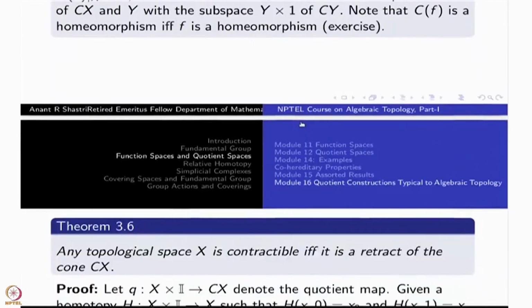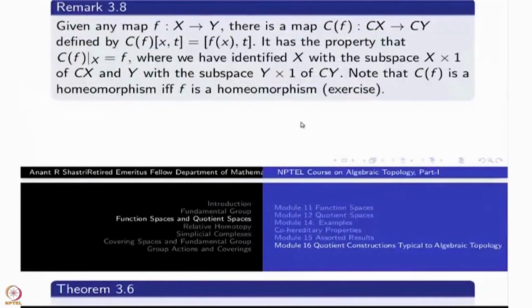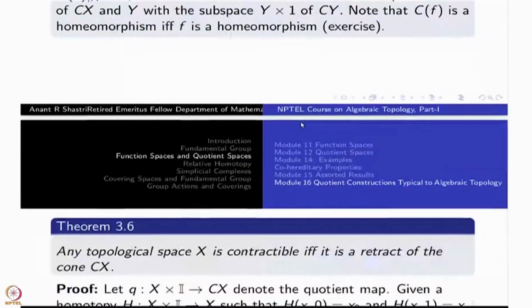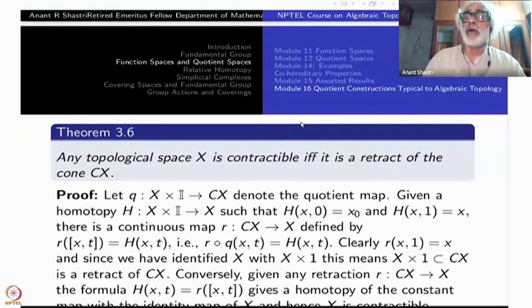Now the usefulness of the cone construction will come into the picture in studying homotopy theory. Any topological space X is contractible if and only if the space is a retract of the cone. The cone itself is contractible always, but X itself is contractible if X is a retract of this one, and conversely. So this is the statement.